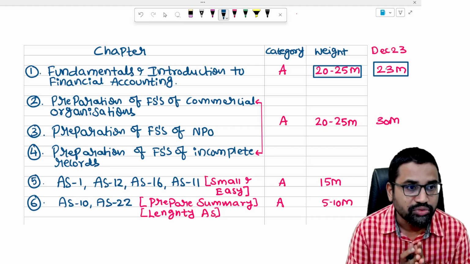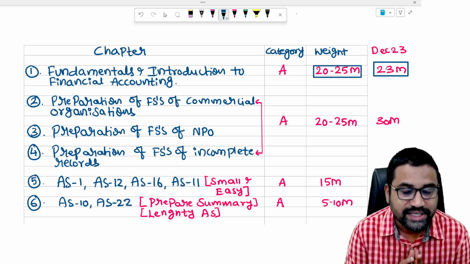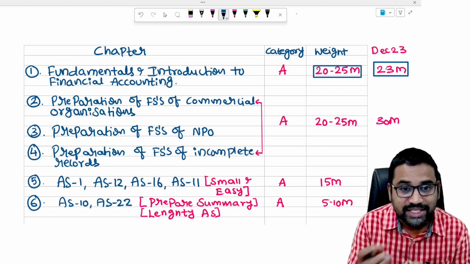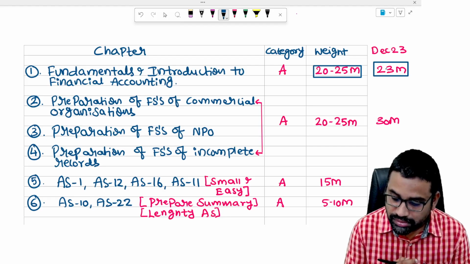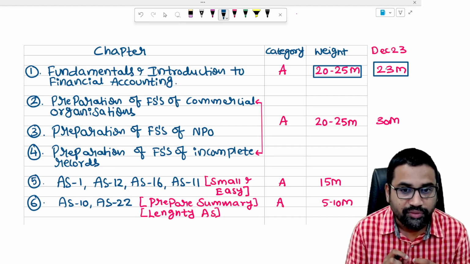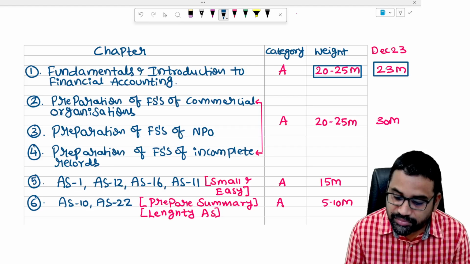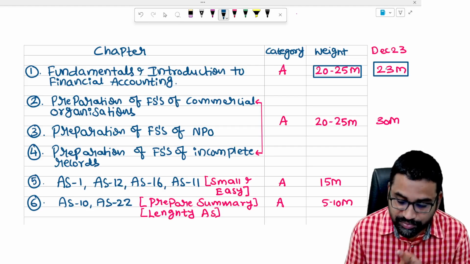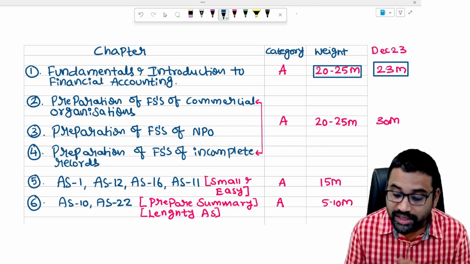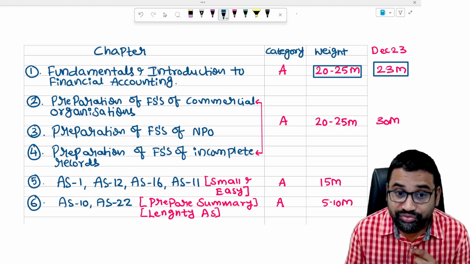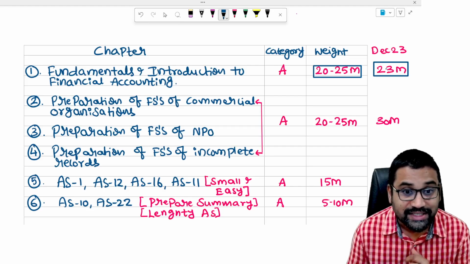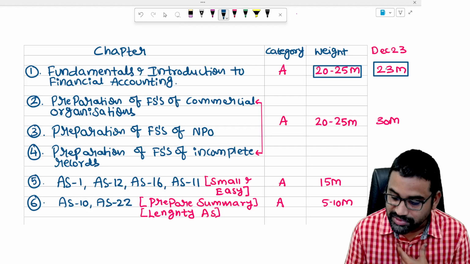Fundamentals and introduction to financial accounting is a very easy chapter. With a little bit of effort and minimum time, you can get maximum marks. So please don't miss chapter number 1. Each and every topic of chapter number 1 is very important. Last time 3 MCQs were asked from this chapter, so 3 into 2, 6 marks. And one question relating to preparation of cash book along with BRS, and one question for preparation of trial balance, 7 marks they have asked.